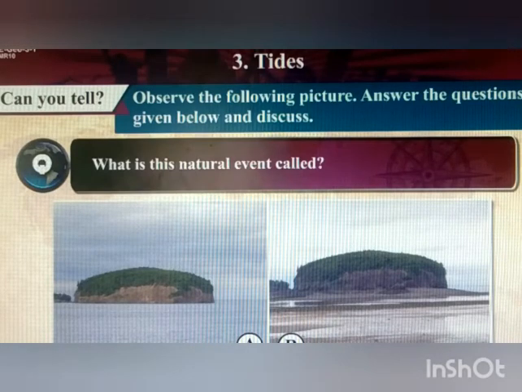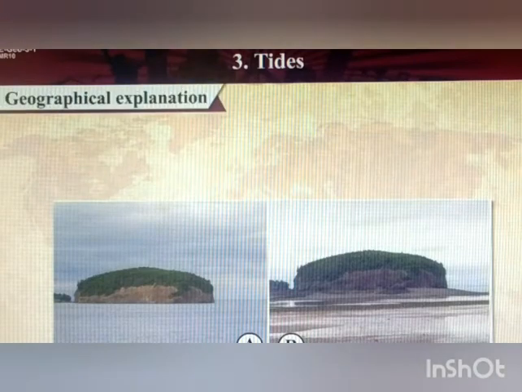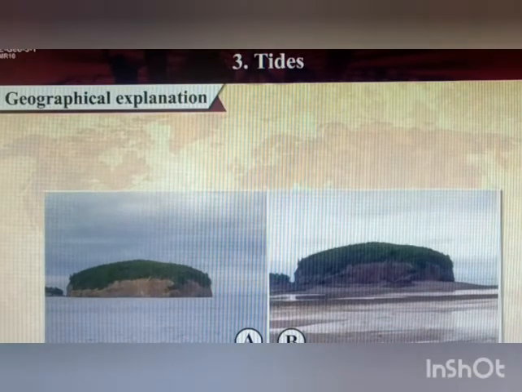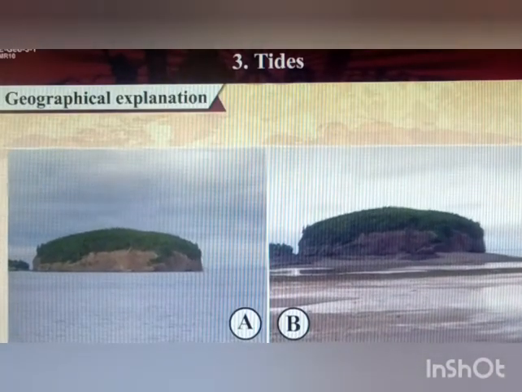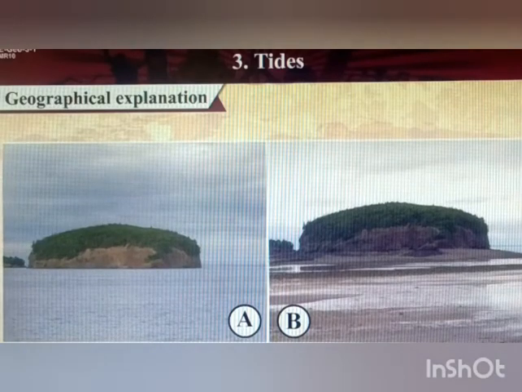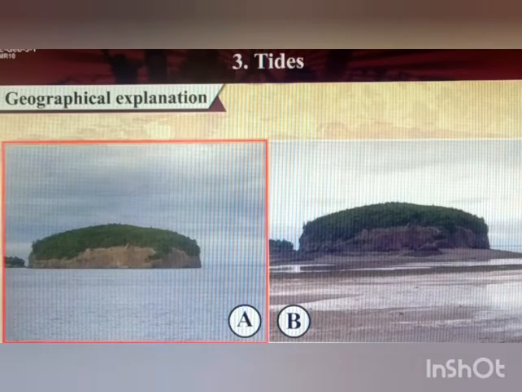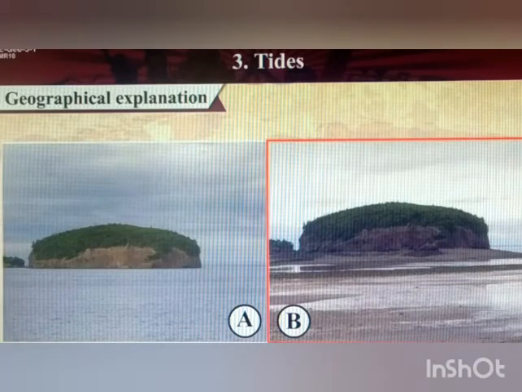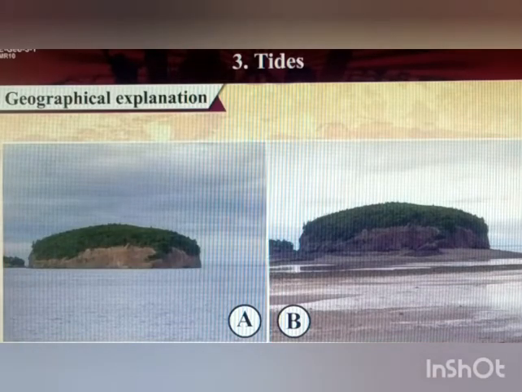Now let us see the geographical explanation. Both the photographs show the same place. If you stay near the coast, coast means a land near the sea, for some time, you will realize that the sea water is sometimes very close to the coast, while at other times it is far away from the coast. So we call these movements of the sea water as tides.